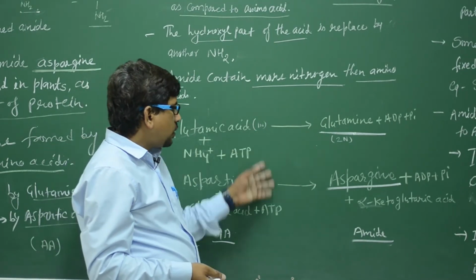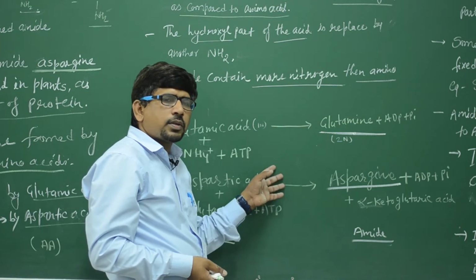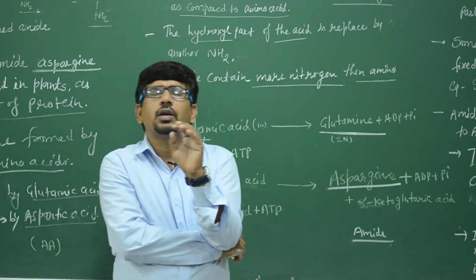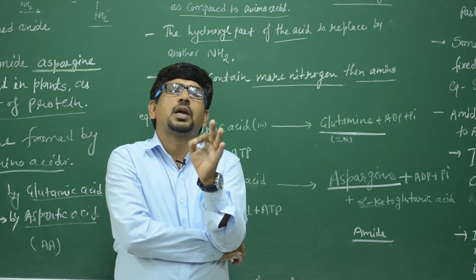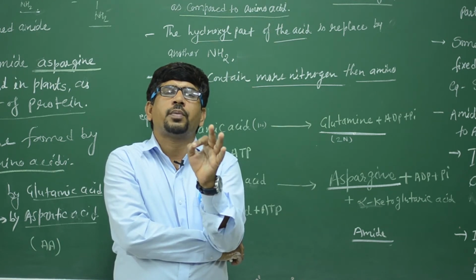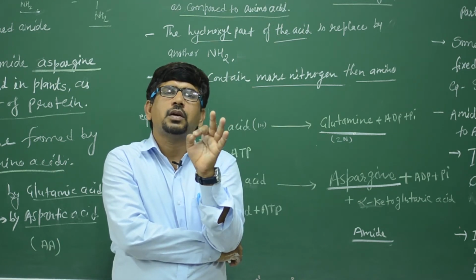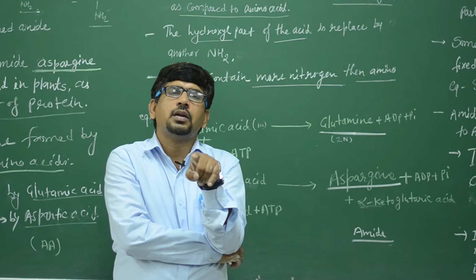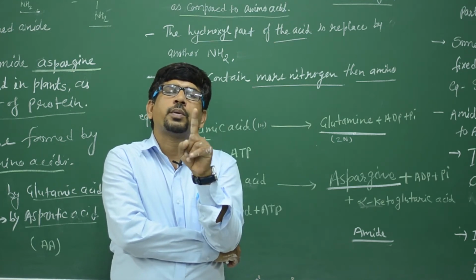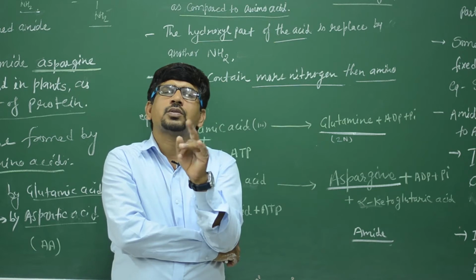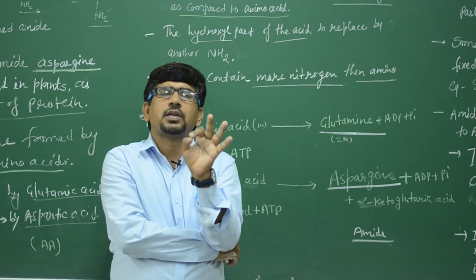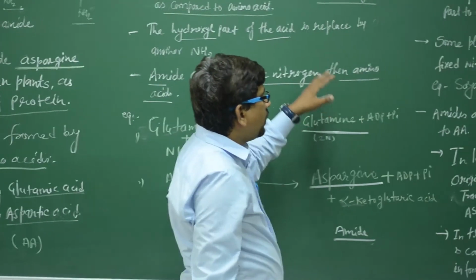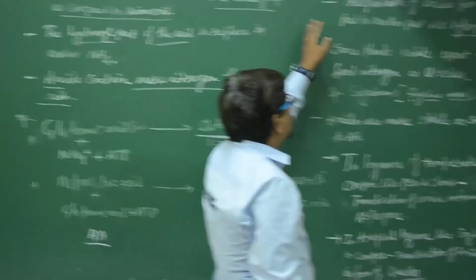Clear? So there are two types of amides: glutamine and asparagine. In the medical exam, the question is: what are the first amino acid and the first amide present in plants? The first amino acid is glutamic acid, also glutamate, and the first amide is glutamine. Clear?